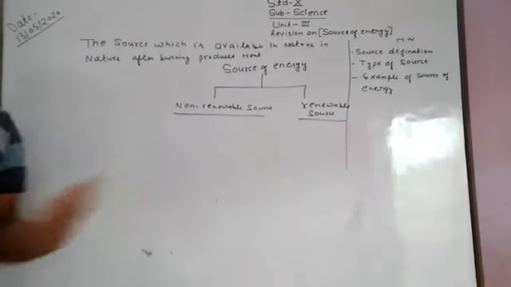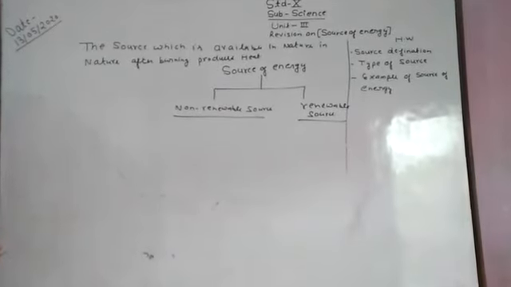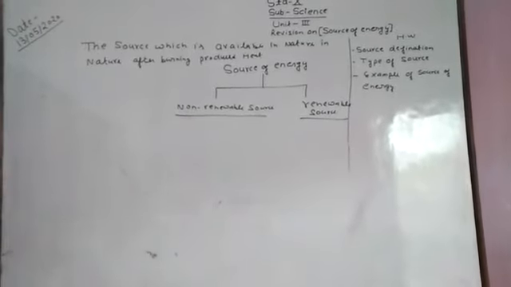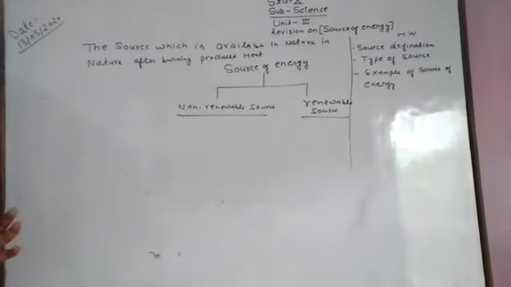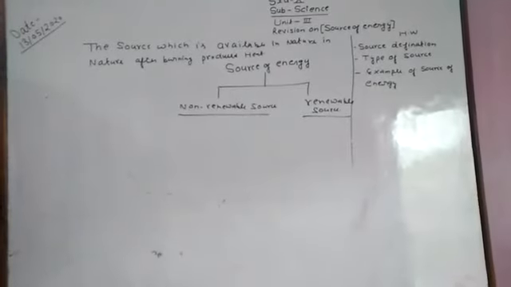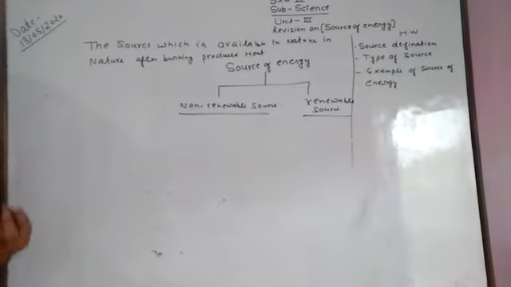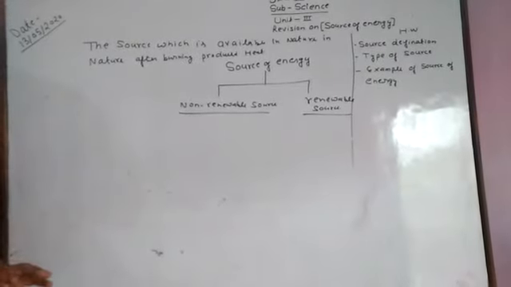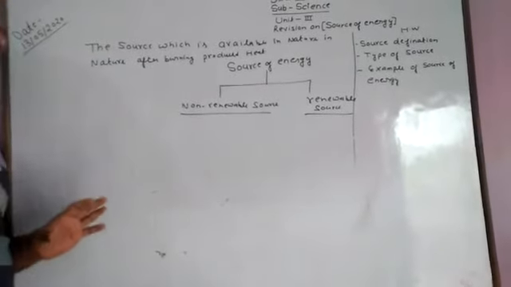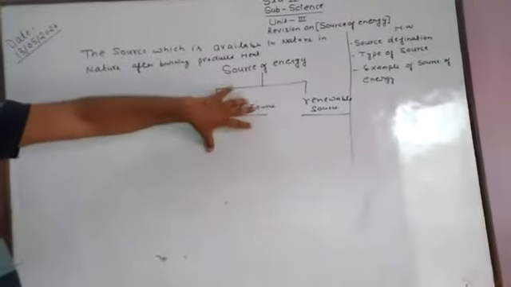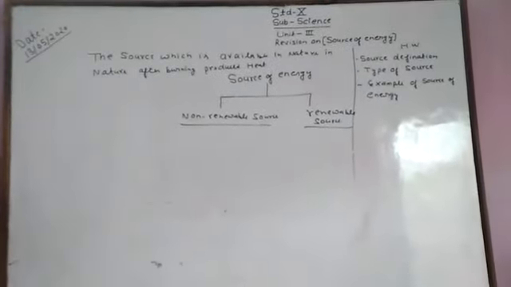The non-renewable source of energy. What is the definition of non-renewable sources of energy? Those sources of energy which are available in nature for a very long period of time, but cannot be easily replaced in nature. It means those sources which are available in nature but cannot be easily replaced. That type of source of energy is called a non-renewable source of energy.